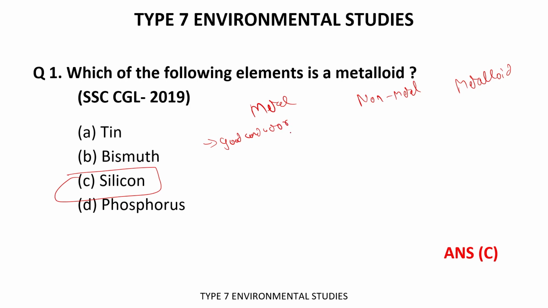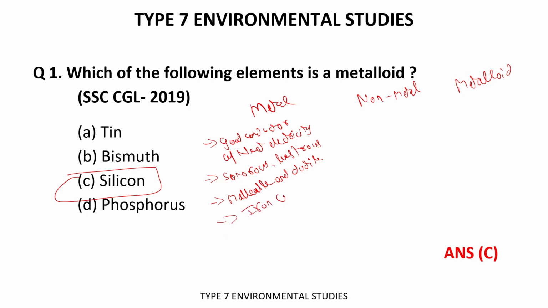First, metals are good conductors of heat and electricity. Second point, they are sonorous and lustrous. Third point, they are malleable and ductile. And the fifth one, they contain some iron content.